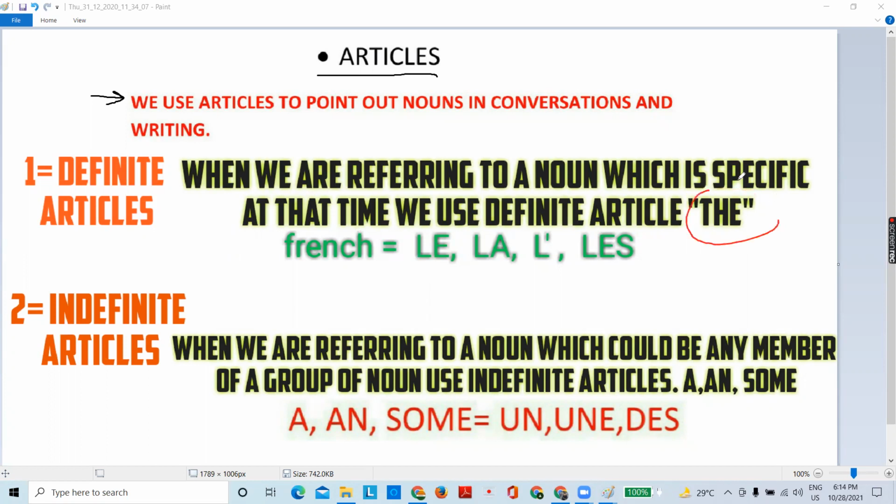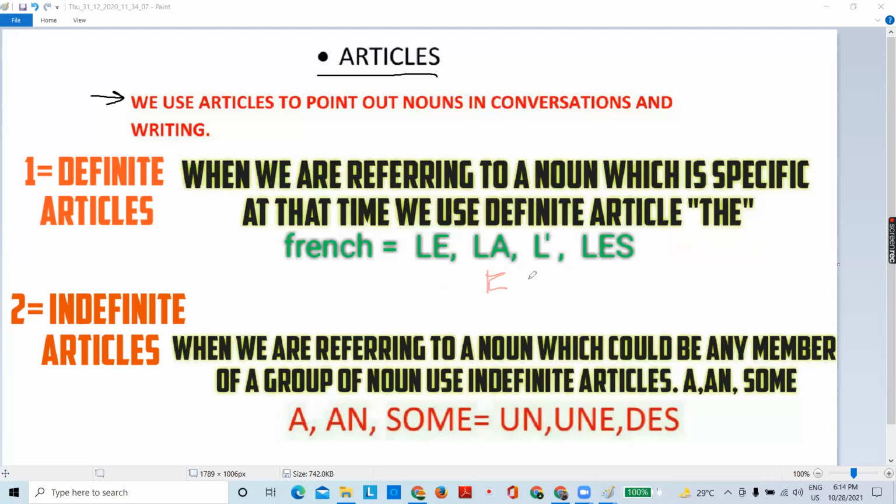In English, we have only one definite article, which is the, but in French, we have four definite articles. With singular, we have three definite articles, but with plural, we have only one. So with masculine, we use le. With feminine, we use la.